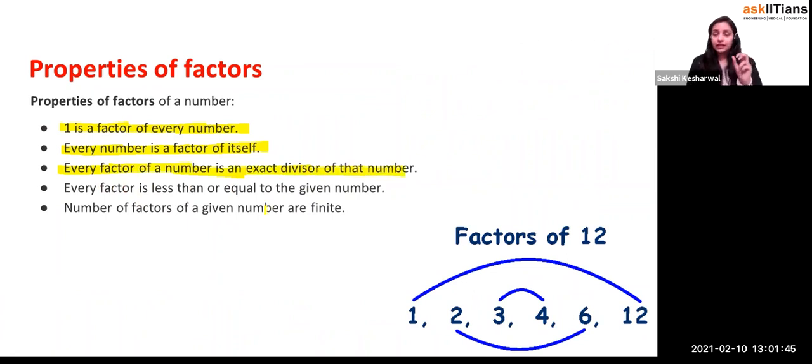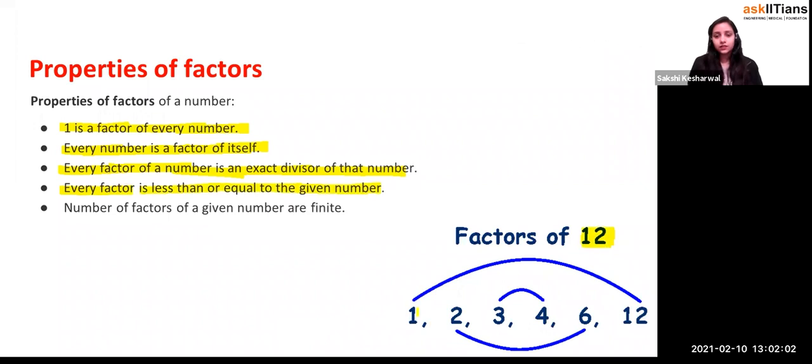So if you take any number, if I say 12, and I say 3 is a factor of 12, it means 3 is going to completely divide 12, which means you get the remainder 0, right? Every factor is less than or equal to the given number.